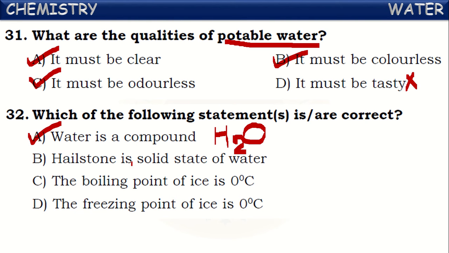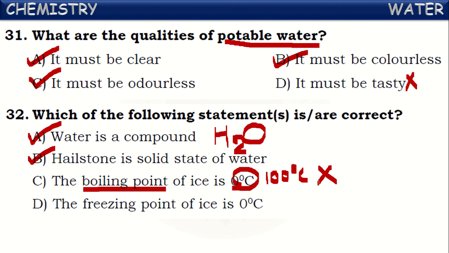Next, hailstone is a solid state of water. It is also correct. Next, the boiling point of water is 0 degrees Celsius. What is meant by boiling point? The temperature at which water converts into gaseous form is called boiling point. Water converts into gaseous form or water vapor at 100 degrees Celsius. This is the boiling point of water. But they have given here 0 degrees Celsius. It is an incorrect statement.